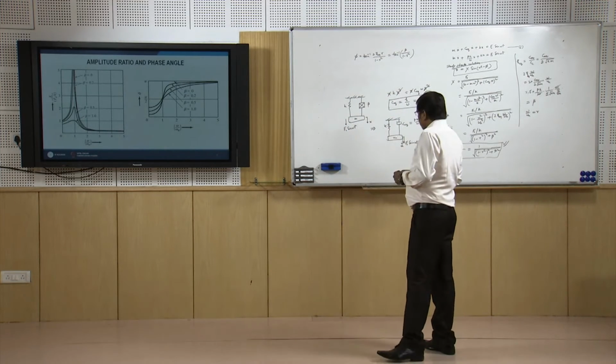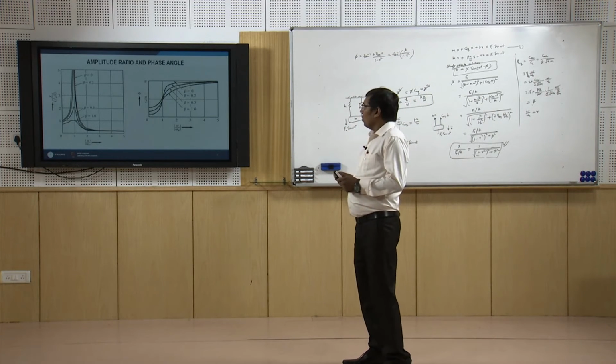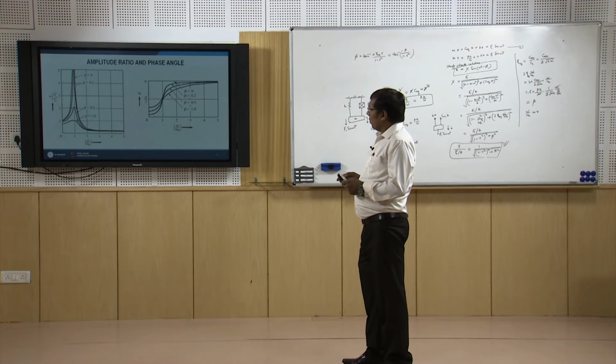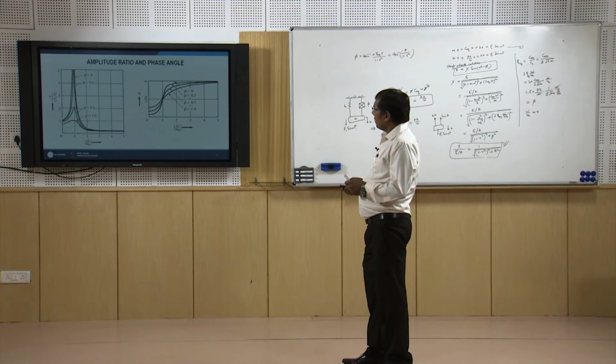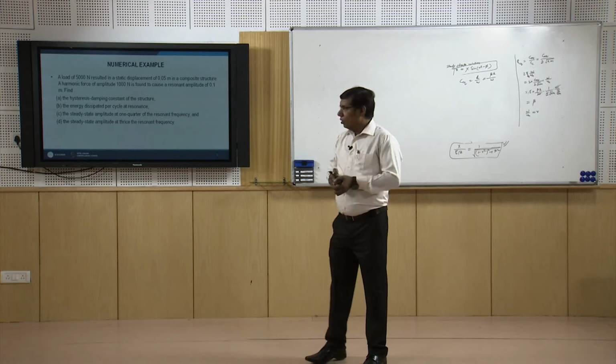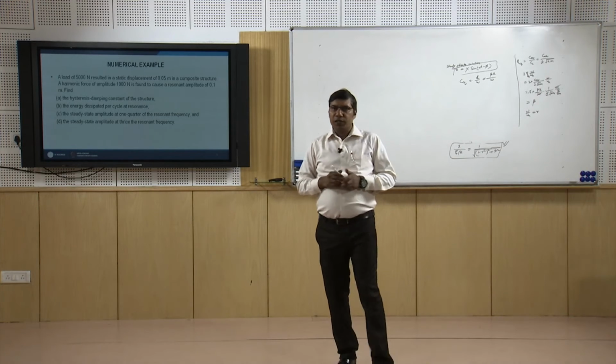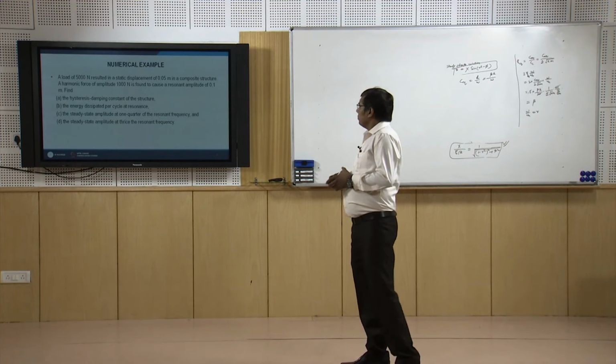So, now we will discuss one problem that is based on this theory. So, let us take one numerical example. Okay, so we can see the problem here, numerical example.